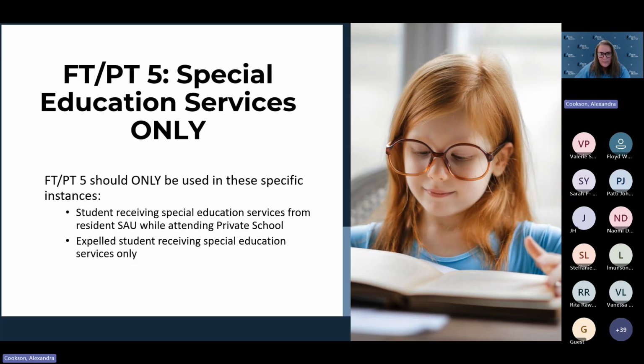And the second option is that if a student is expelled and they are still receiving special education services, schools are obligated to keep students who are enrolled in special education enrolled for the purpose of receiving their special education services, even if they are expelled from school. And so in this instance, there would be an FTPT 5 for this student to be enrolled.